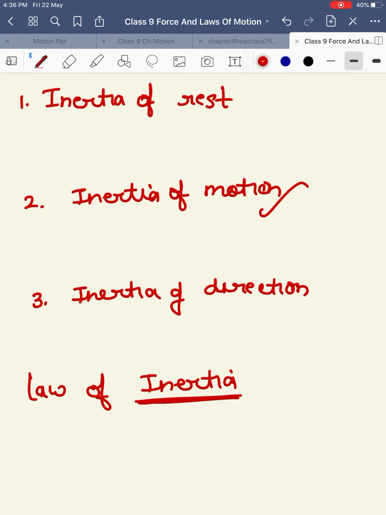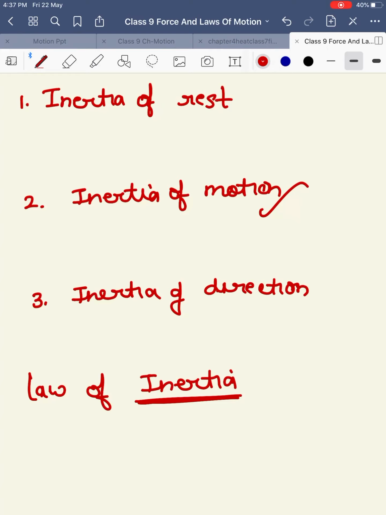There are many examples of inertia of rest or motion, like when you shake the branches of a tree, the fruit falls down, again because of inertia of rest. Initially the branches as well as the fruit were at rest. When we shake the branches, the branches come into motion, but the fruit is at rest, so it falls down due to inertia of rest. These are the application questions of inertia. Similarly, we have application questions of all the laws of motion.